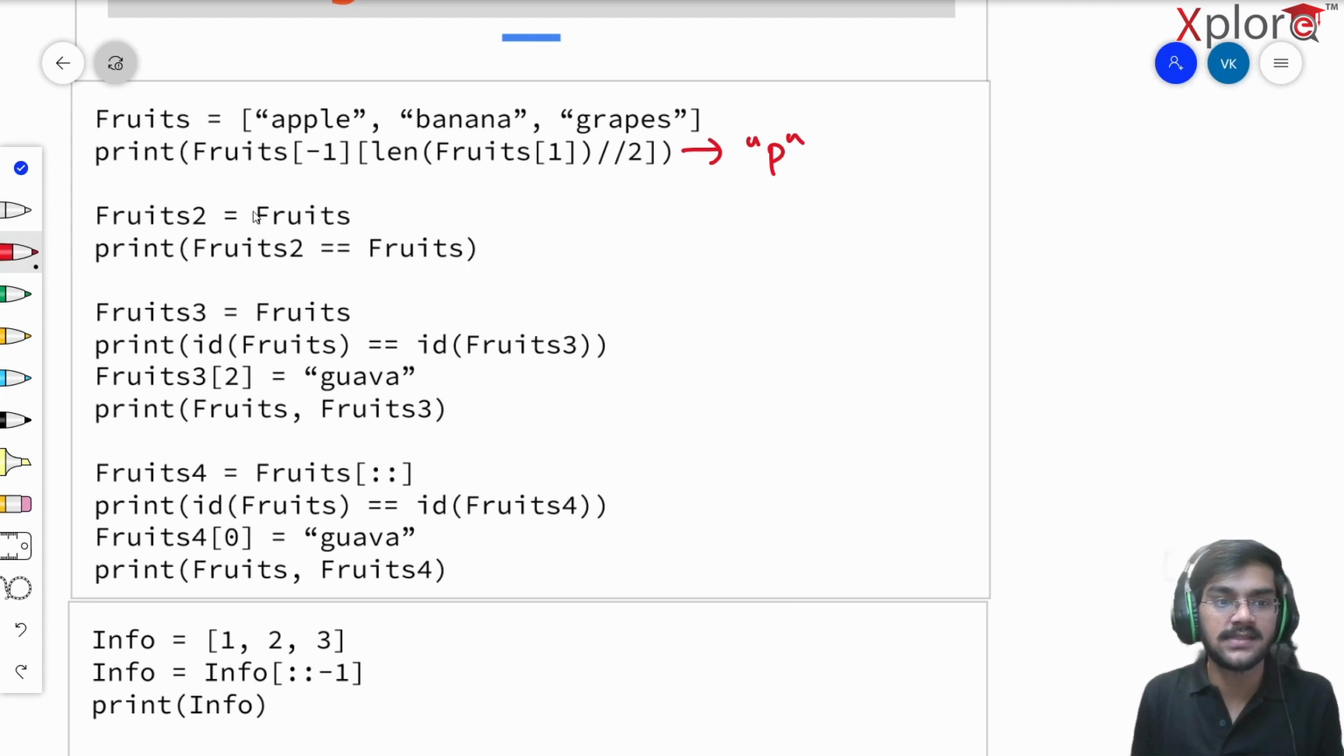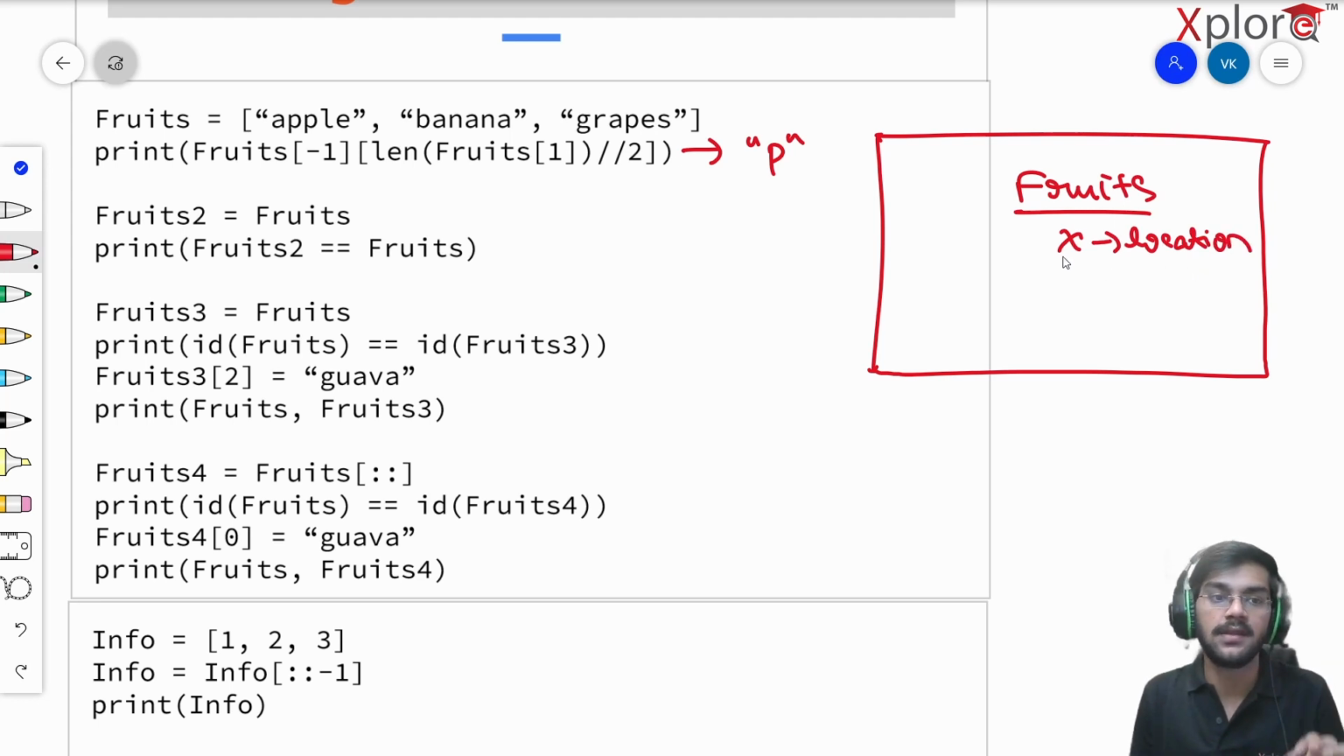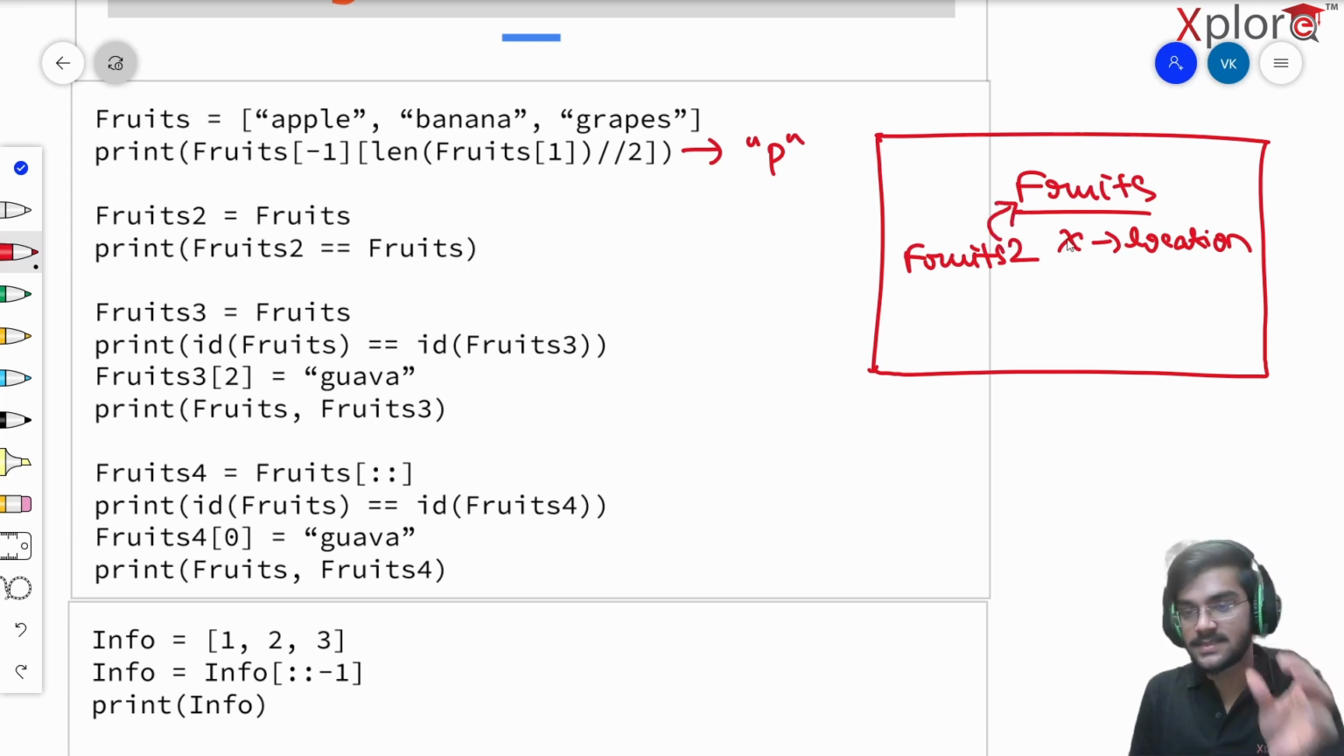So what does this really say? Suppose this fruits is a list. Suppose this is your memory, and the fruits list is up here at some location. Suppose the location is x, the address in the memory. And it says fruits2 is equivalent to fruits. Then in this case, fruits2 won't be given another list. It will be initialized to this fruits list itself, at the same location x.